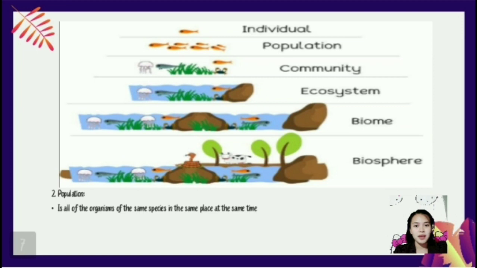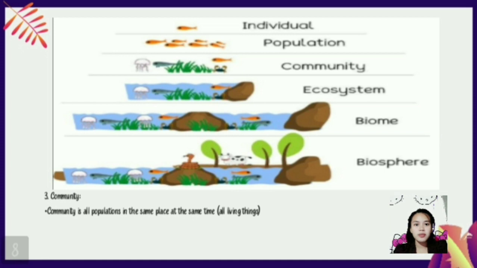The main limiting factors for the growth of a population are abiotic and biotic components. The community is all the populations in the same place at the same time. The term community, or more appropriately biotic community, refers to a population of different kinds of organisms living together and sharing the same habitat.